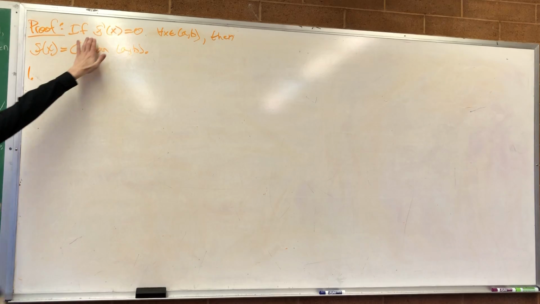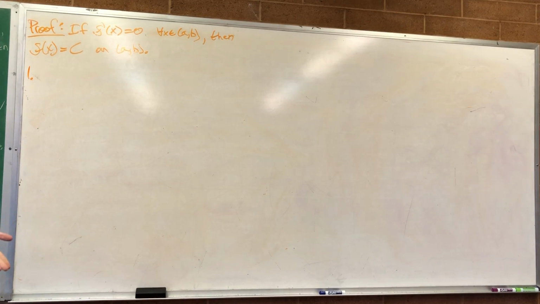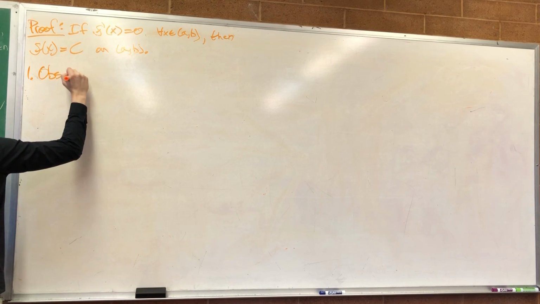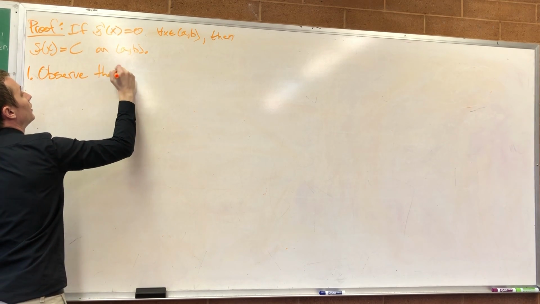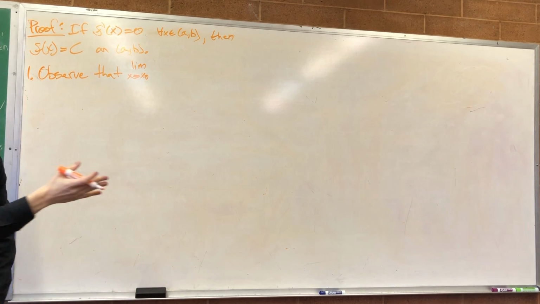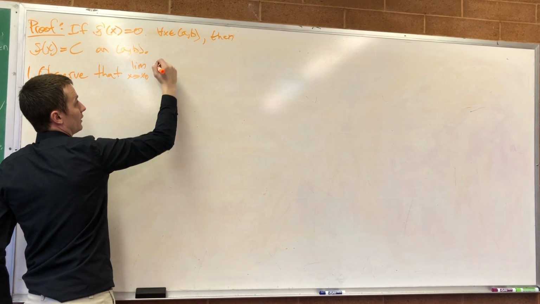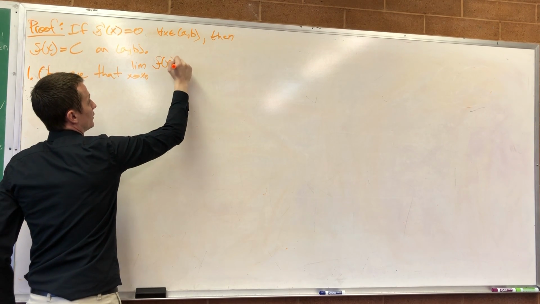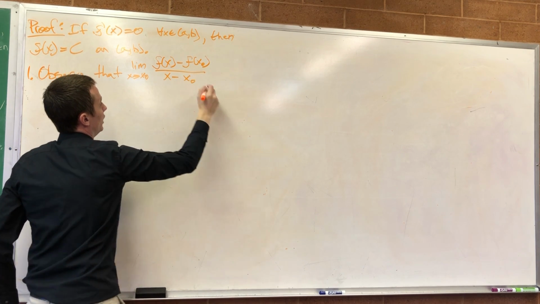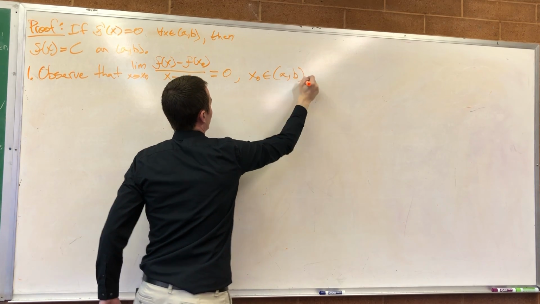I know that f prime of x is equal to 0 everywhere on this interval, which means I know the derivative exists everywhere on this interval. So I now observe the limit as x approaches x naught, doesn't matter what point we're talking about, just some point x naught in AB, of f of x minus f of x naught over x minus x naught is equal to 0, for any point we pick in there, right?